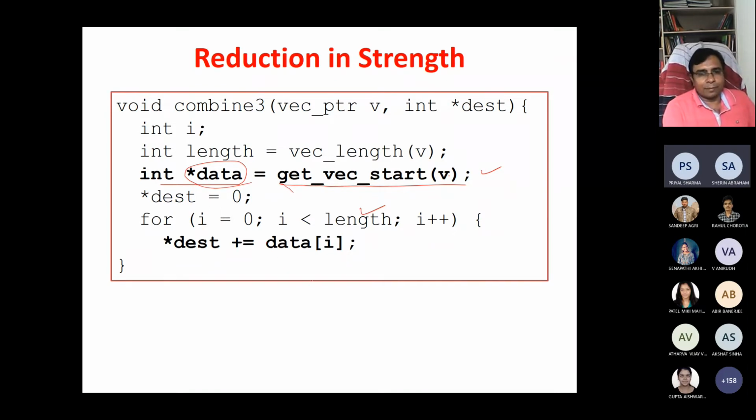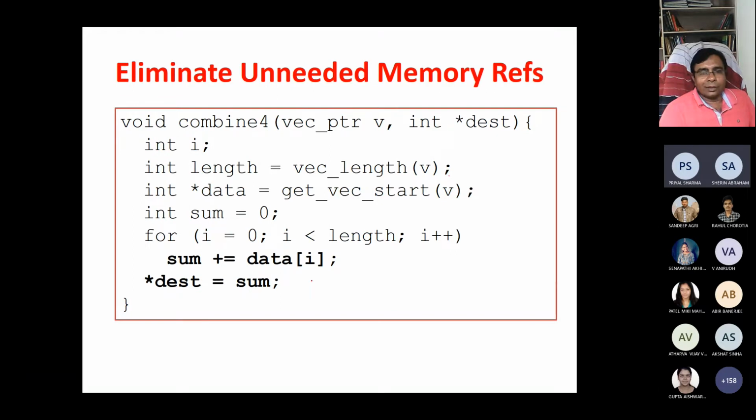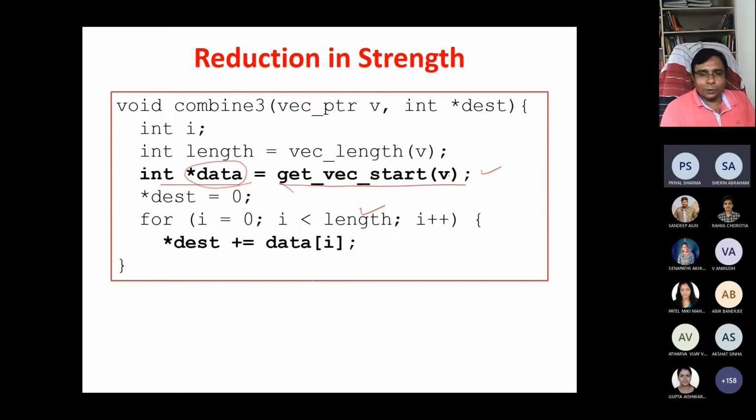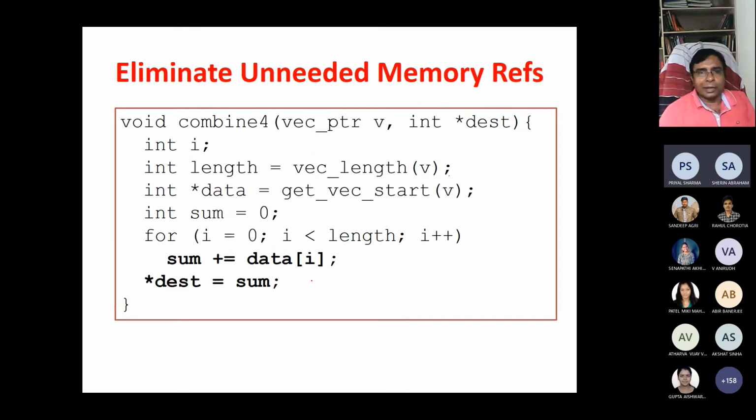Sir, can we also do all the addition in one temporary variable and only set the pointer at last? Yeah, that you can also do. So in this code, every time we are writing into the destination pointer. Why do the memory reference? We can eliminate unneeded memory references. We store values in a temporary, and after the summation is done, we do the memory access, writing into the pointer.